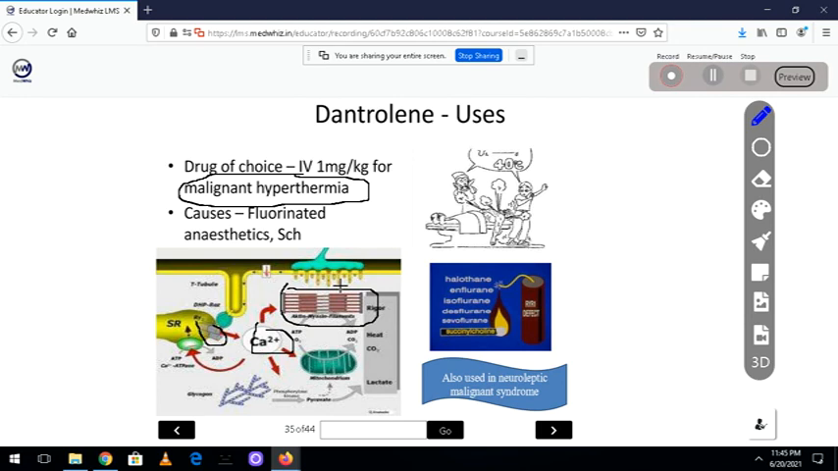Now, what to do in that condition? We give dantrolene sodium. It will block the ryanodine receptor and decrease the calcium release. So that's the drug of choice for that. And also we have one more condition called neuroleptic malignant syndrome, and it is because of D2 blockade in the CNS. For that also the drug of choice is dantrolene sodium.